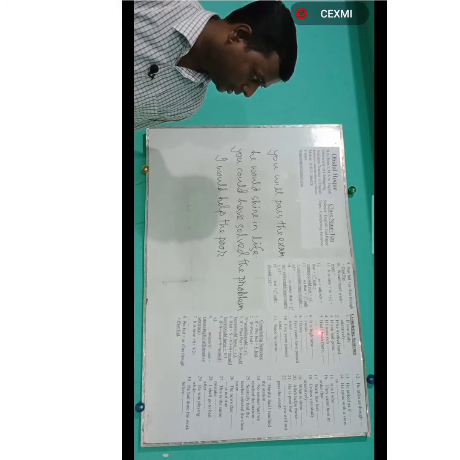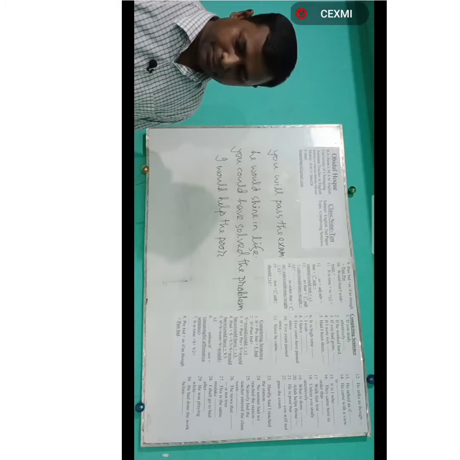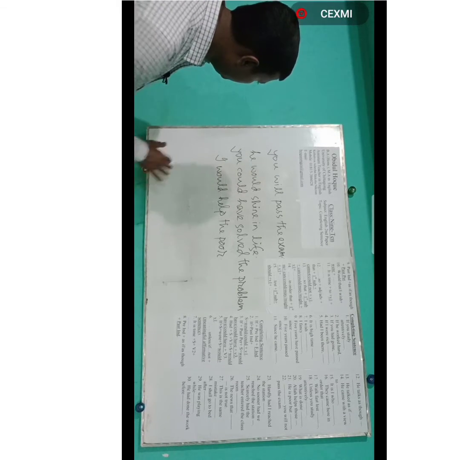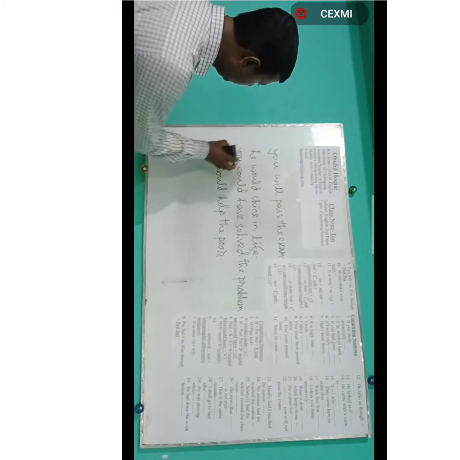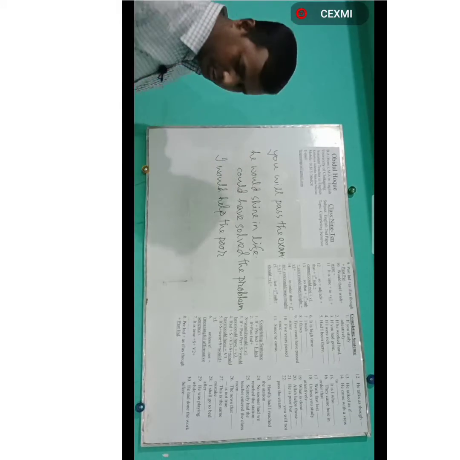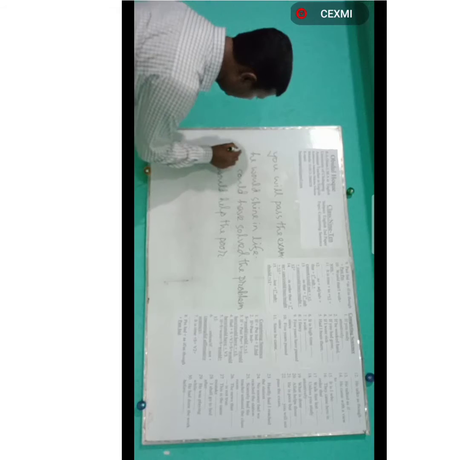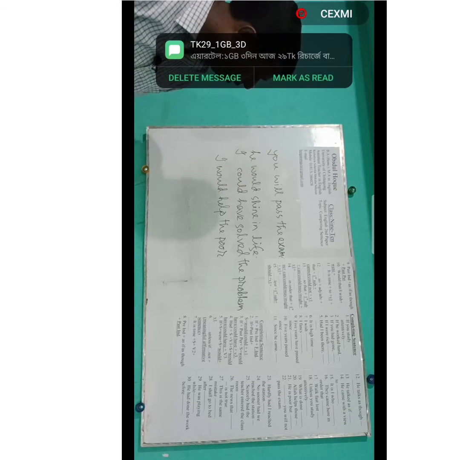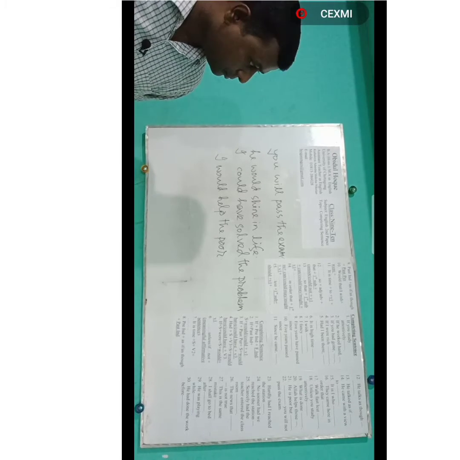What will be the answer? Had I been there, I could have solved the problem. This one may be the answer of these questions.